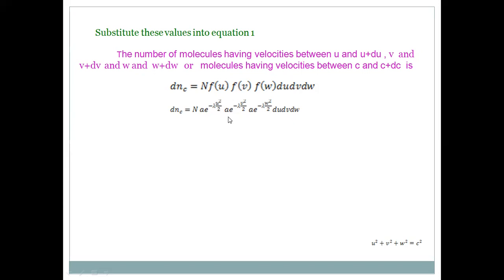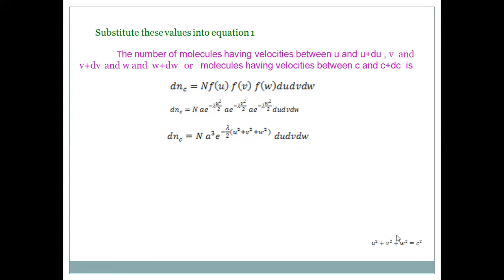F of v is a into e to the power minus lambda v square by 2. F of w is a into e to the power minus lambda w square by 2. Of course, there is a into a into a, that is a cube, and minus lambda by 2 is taken as common with u square plus v square plus w square, du dv dw. But we know u square plus v square plus w square is equal to c square from this equation.